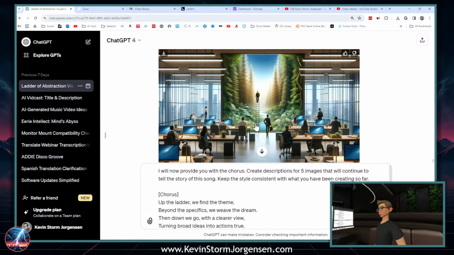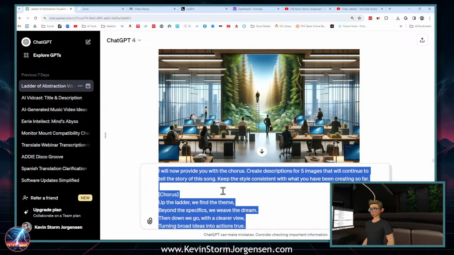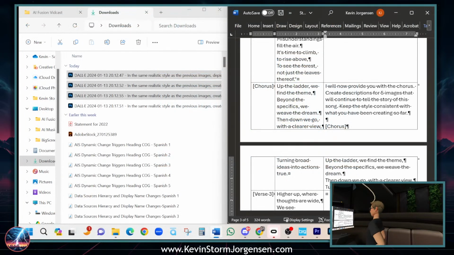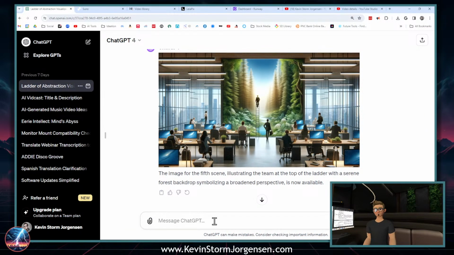And so yeah, this is not exactly the image I want. This is still in the office. They should be looking over the forest, not a mural of a forest. So let's see if we can redo this. I'm going to hold on to this prompt. I'm going to plop that prompt into my Word document so I don't lose it. I won't have to retype that again, because I'm going to have to reprompt ChatGPT for this image.